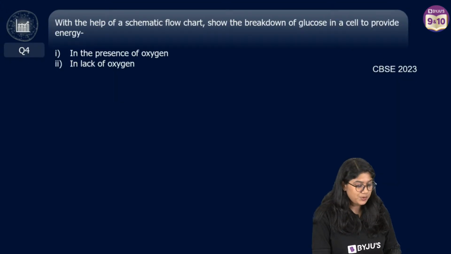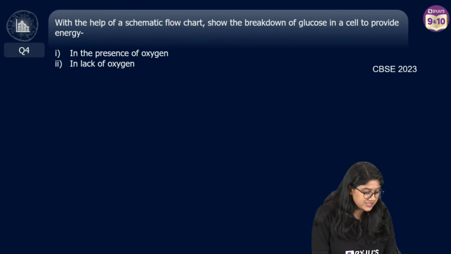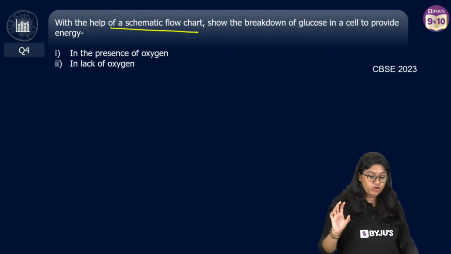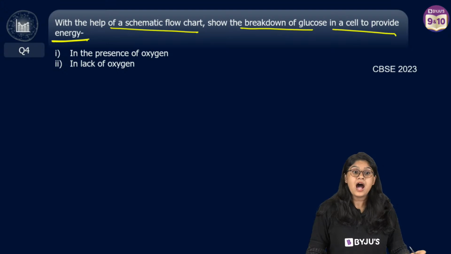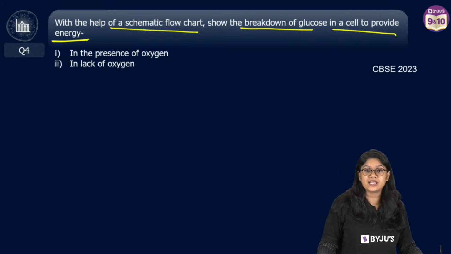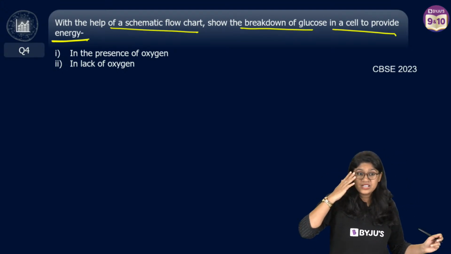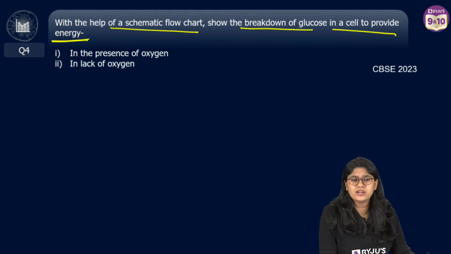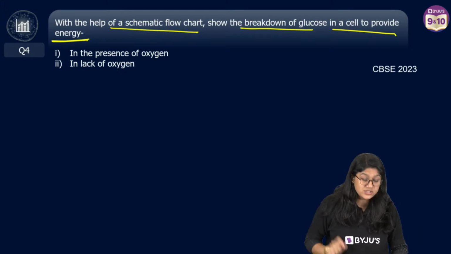Good. Chaliye. Question number 4, everyone. Here, let's quickly take a look. With the help of a systematic flow chart, show the breakdown of glucose in a cell to provide energy. How many of you remember the flow chart that we have in our textbook for the respiration? Quickly raise your hand. Be quick. You can note down or you will get the PDF so you don't have to worry about it. I'm sure all of you remember this, right? So this, everyone, is super important.